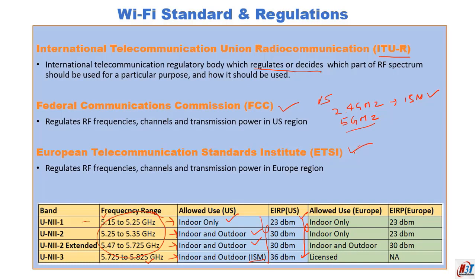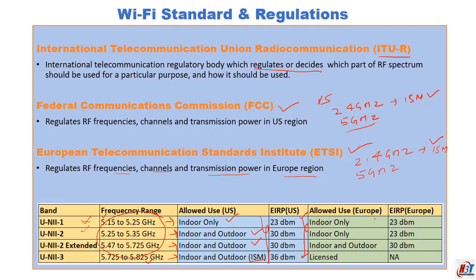ETSI is the European Telecommunications Standards Institute. What the FCC does in the US, the same is done by ETSI in European countries. So, it regulates RF frequencies, channels, and transmission power in the European region. According to ETSI also, 2.4 GHz is used for ISM and it is free to use, which is unlicensed. And the 5 GHz is subdivided into 4 categories, just like in the FCC. So the first one is UNII-1, the second one is UNII-2, UNII-2 Extended and UNII-3.